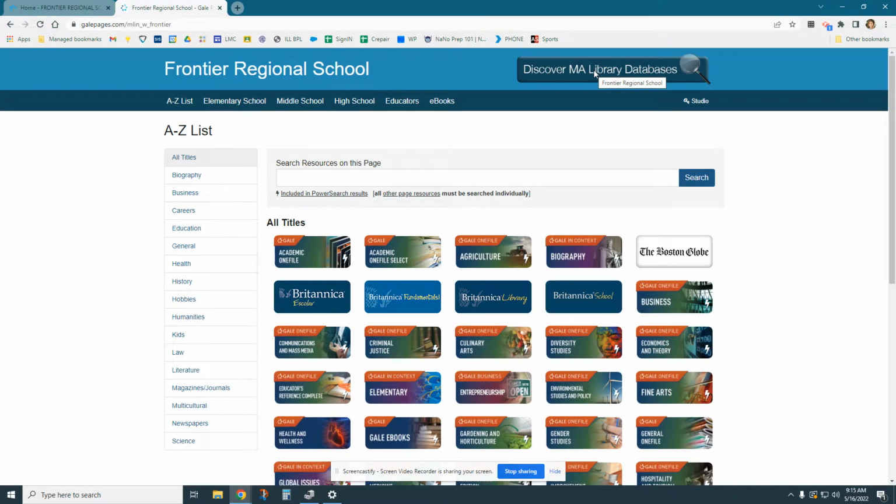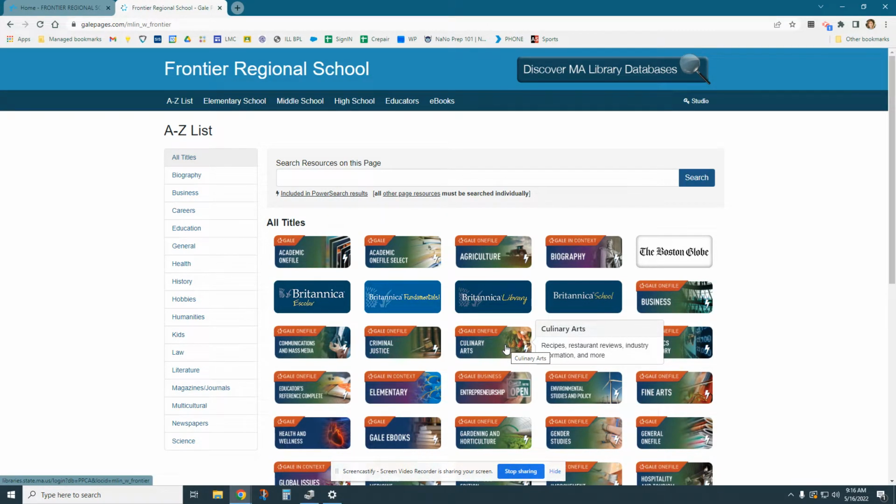So what that means is that all of these databases have a topic. So all the articles, the journals, the videos, or whatever they include, any information and resource that they include, all relates to that one topic. So for instance, criminal justice all relates to law enforcement, and court cases and things like that, which is going to be different. You're going to find different information versus in the culinary arts database, which is going to have recipes, reviews, how restaurants work, and all that kind of information that relates to culinary arts.